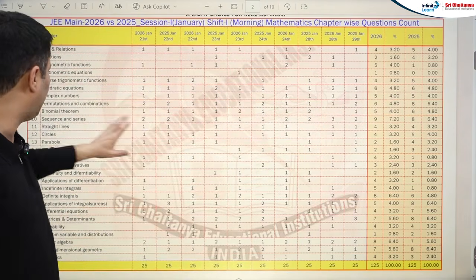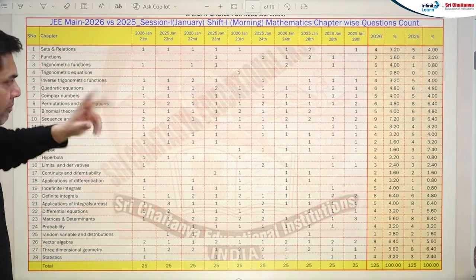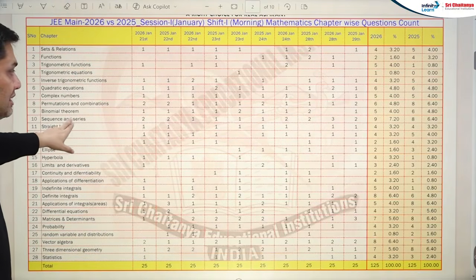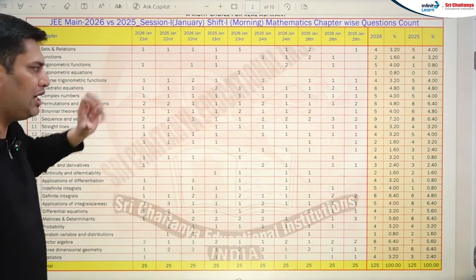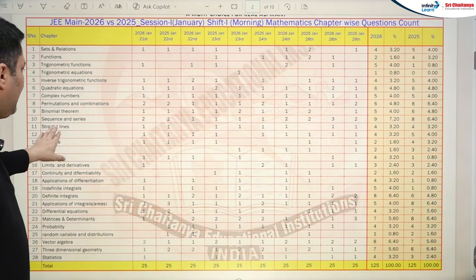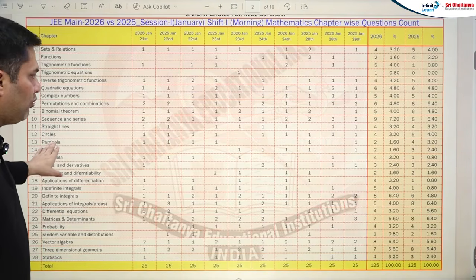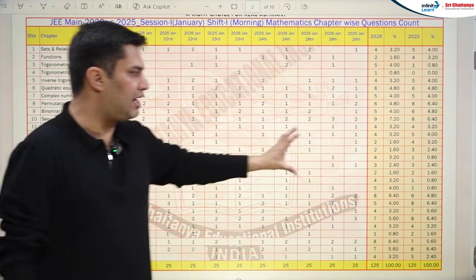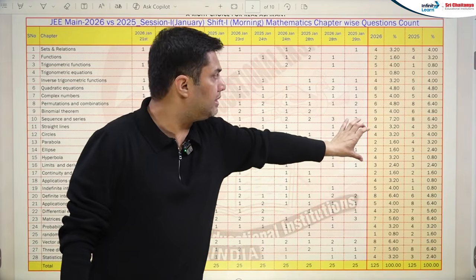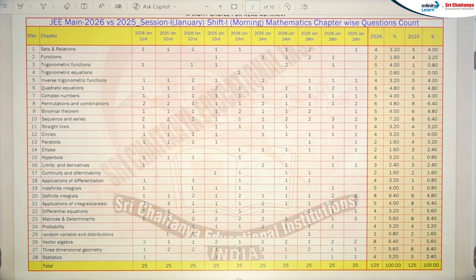Complex, the weightage is the same. Permutation combination, the weightage has decreased. Binomial, the weightage has decreased. But sequence series, the weightage has increased. So overall, a very high weightage in algebra. Straight lines 4, 4, same. Circles, the weightage has decreased. Parabola decreased, ellipse decreased, and hyperbola decreased. So coordinate geometry overall has decreased compared to the 2025 January attempt shift 1, I'm talking about.